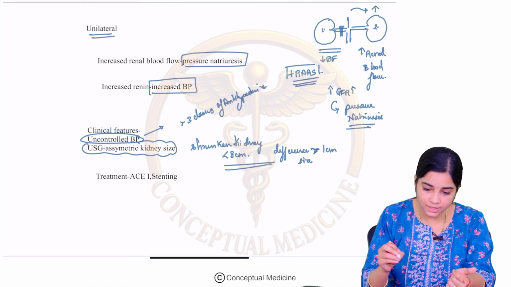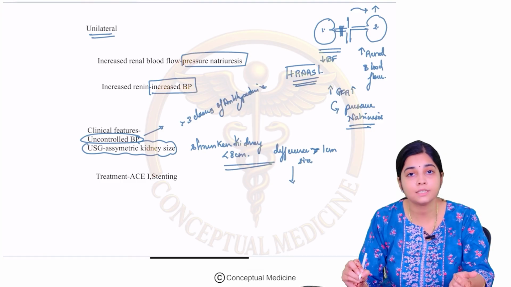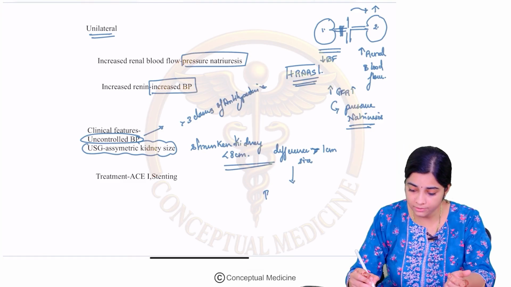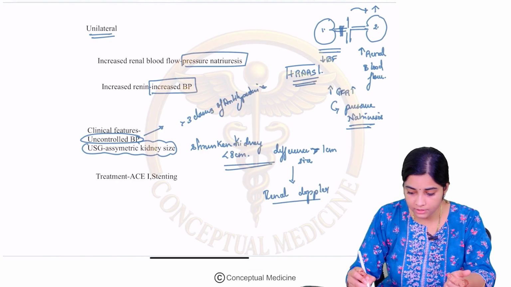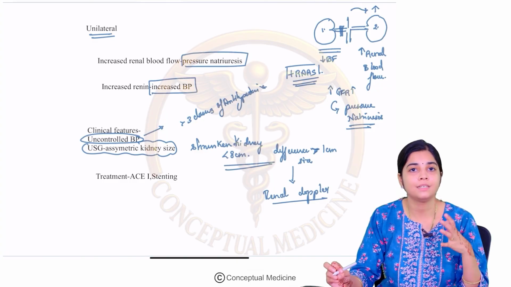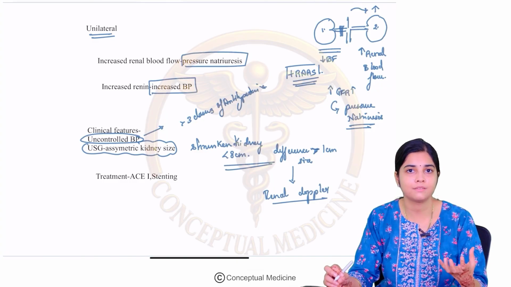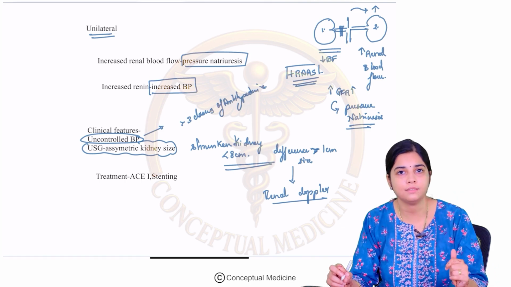Okay. So what are the ways in which you can diagnose this renal artery stenosis? Once you find that there is an asymmetry in the kidney size, you will have to do a renal Doppler examination. This shows us the flow across the renal artery. It gives us certain other indices like resistivity index and so on, and it shows us how much of narrowing is there.